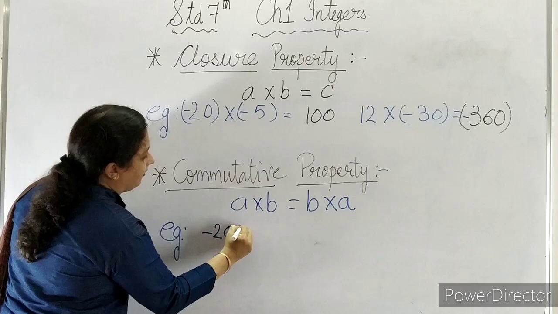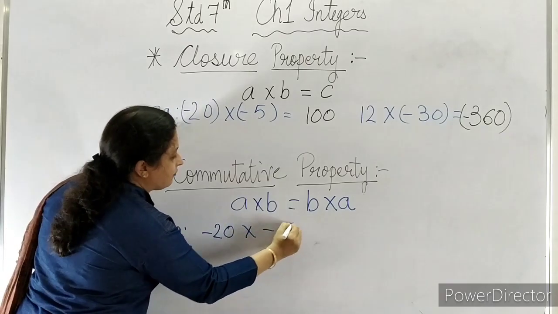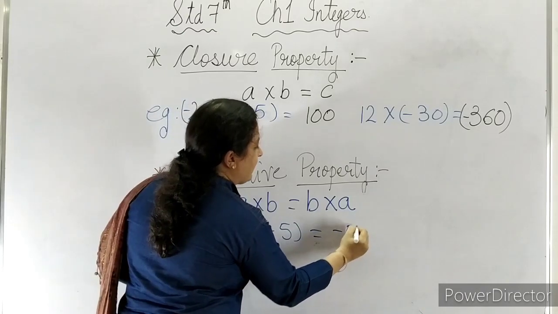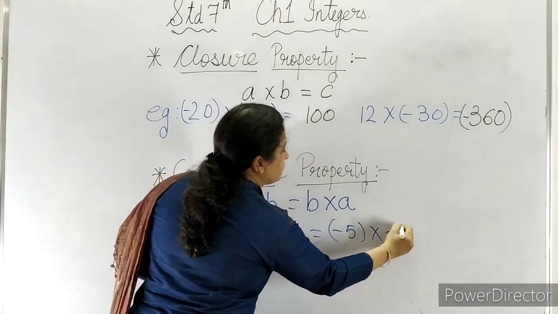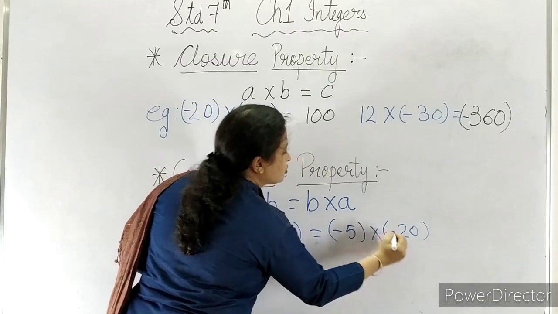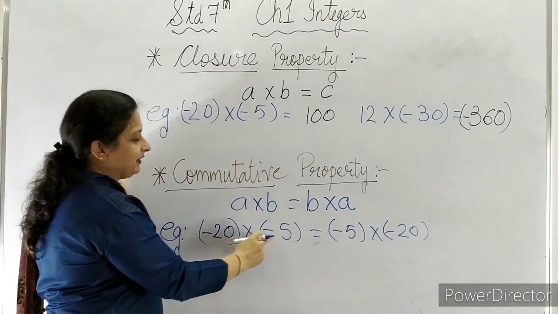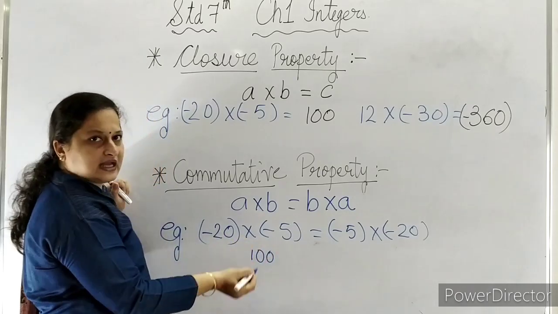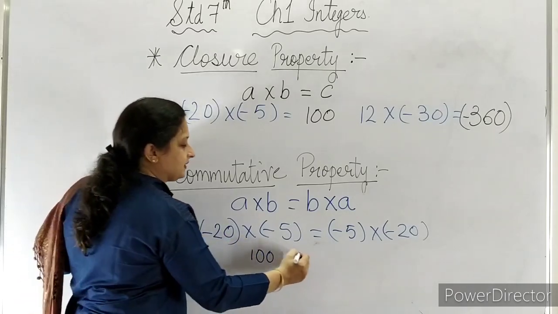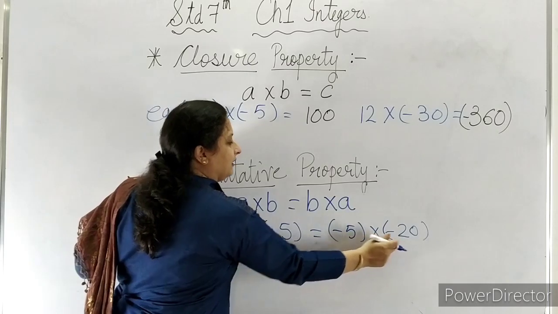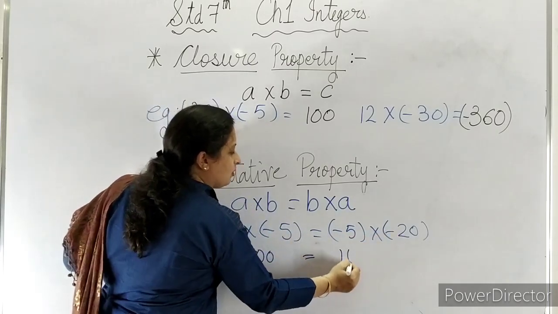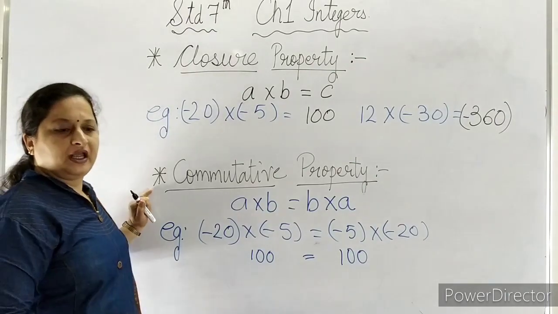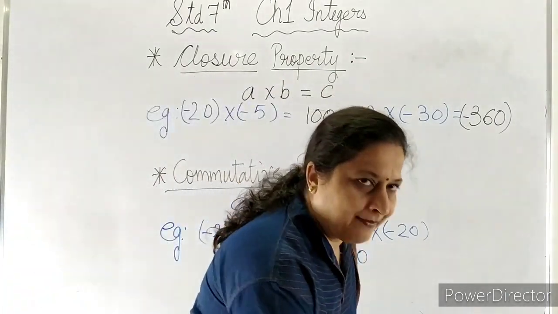Minus 20 multiplied by minus 5, or we multiply minus 5 by minus 20. Our answer should come the same. 20 multiplied by 5 is 100, and as both the numbers are negative, it comes to a positive 100. 5 multiplied by 20 again comes to a positive 100. So the commutative property for multiplication is applicable.